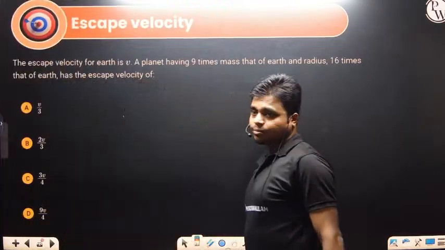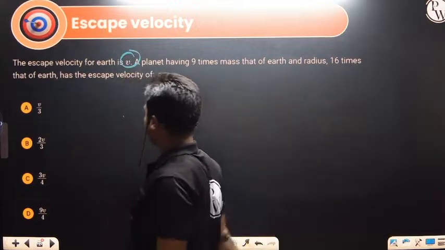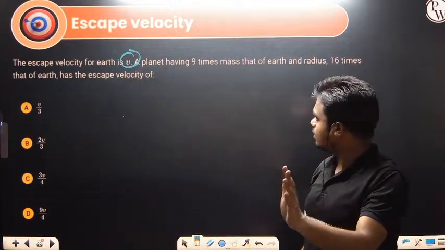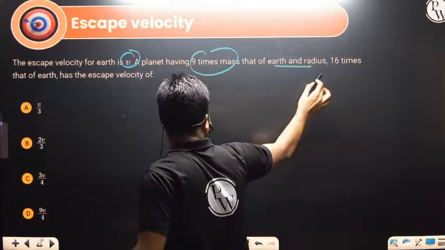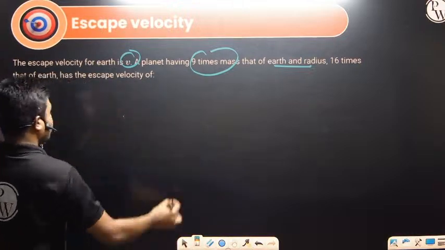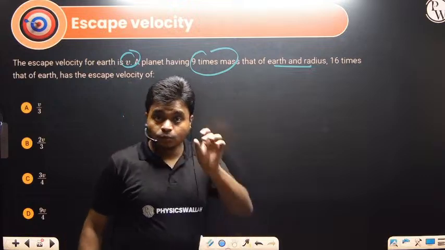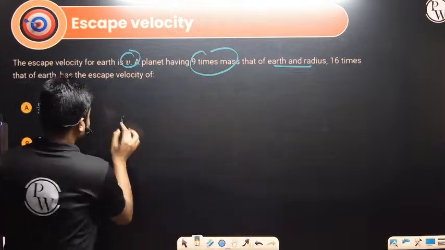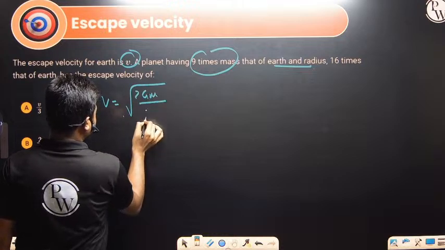Let's again, the question is coming from escape velocity. The escape velocity of the earth is V. The planet has 9 times the mass of the earth and its radius is 16 times that of the earth. So what is the escape velocity? Now they're talking in terms of mass and radius, so we'll use the formula which has mass and radius. V is equal to under root 2GM divided by r.